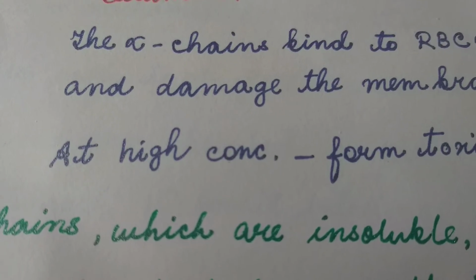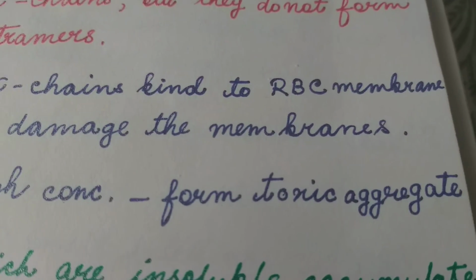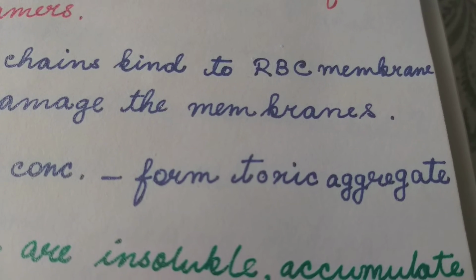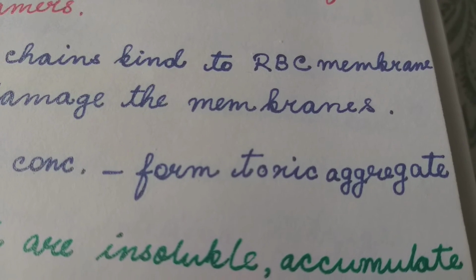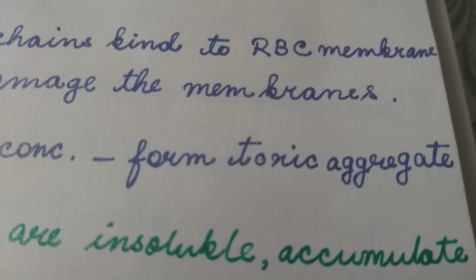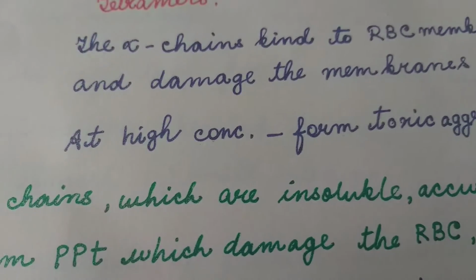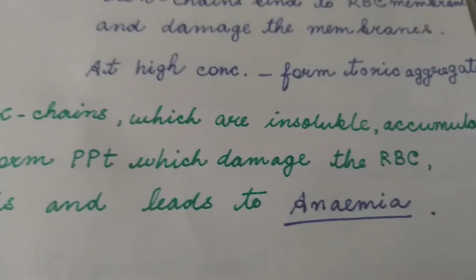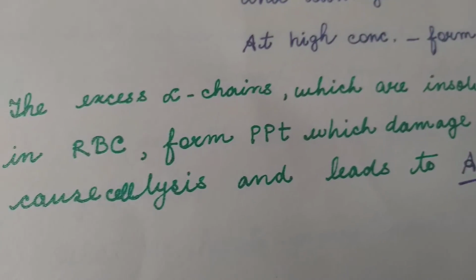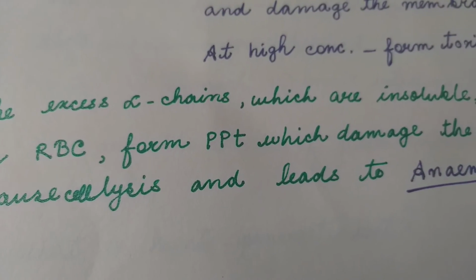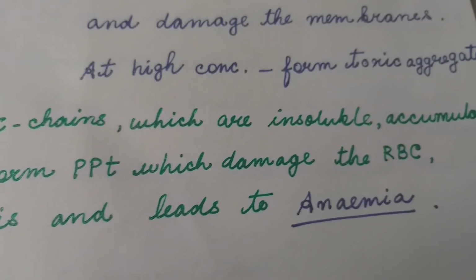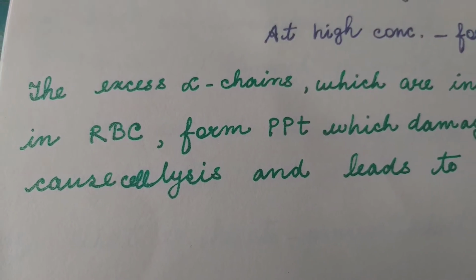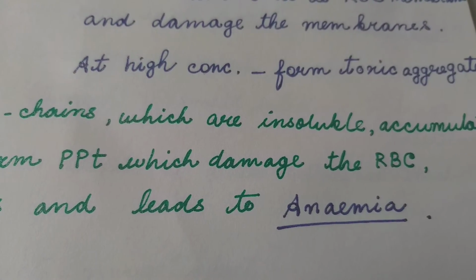At very high concentration, the free alpha chains form toxic aggregates. They accumulate and they form toxic aggregates. These excess alpha chains, which are insoluble, accumulate in the RBC. They form precipitate, damage the RBCs, cause cell lysis, and lead to anemia.